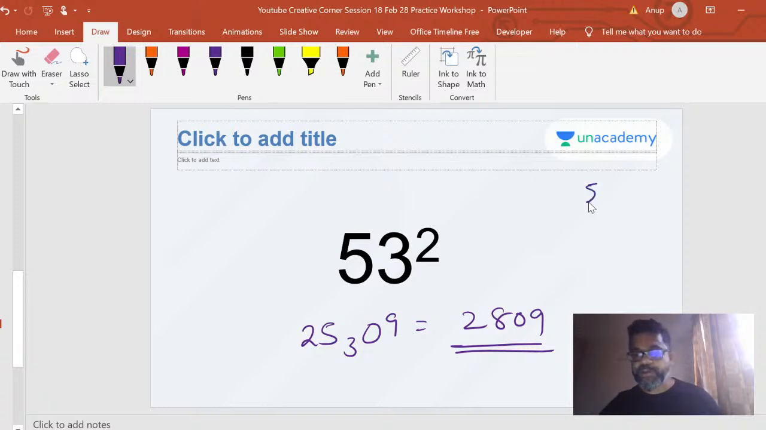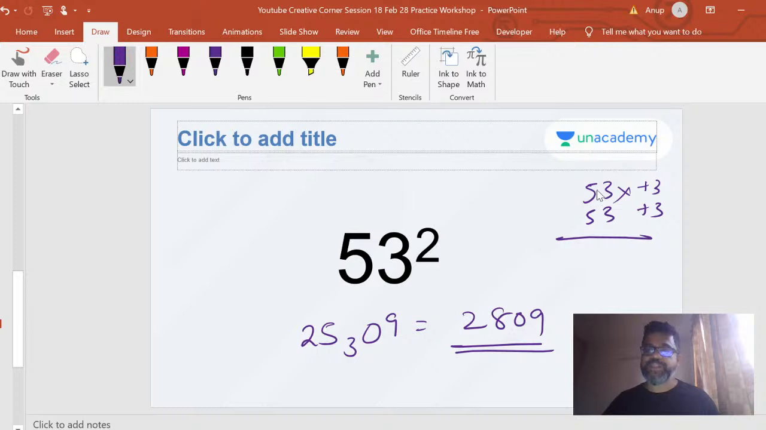You can also deploy your sutra as well, 53 into 53, and find it out. But I think this is faster. Duplex method is definitely faster, right? You can also use the base multiplication method here. Your base will be 50, right? So plus 3,